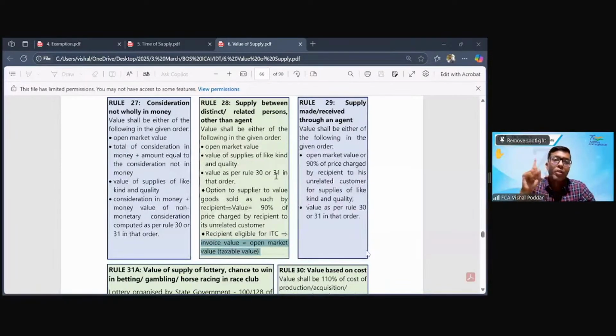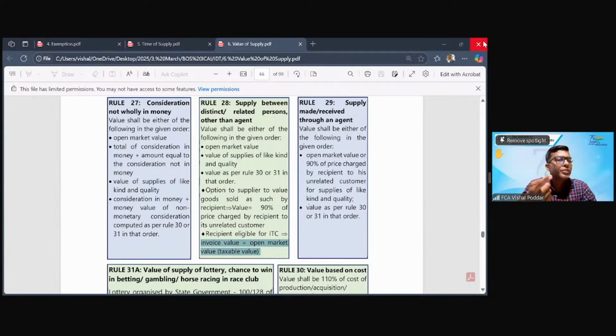Now try to recall the ITC chapter. In the ITC chapter, you have section 17(1) and 17(2), where there is a restriction on getting full ITC. 17(1) says if you are making business plus non-business supplies, you will not get full ITC. 17(2) says if you are making taxable plus exempt supplies, you will not get full ITC. In both these cases, you are given proportionate ITC, meaning a proportion of your ITC is restricted. This is where we say you are not eligible for full ITC.